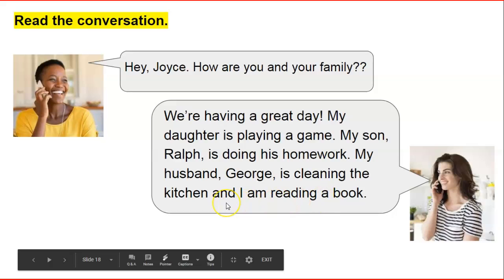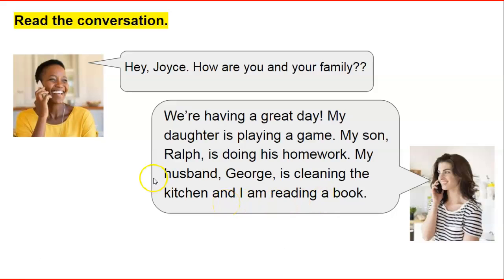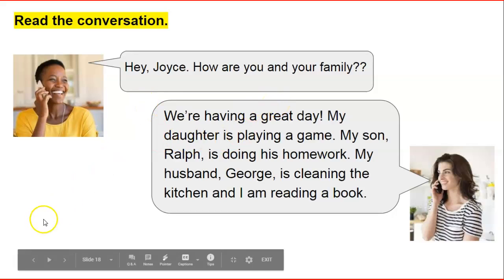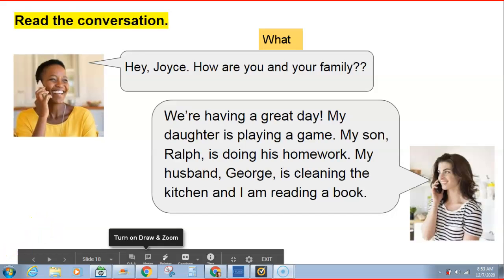Okay, good job. Now, you'll notice in this conversation, they use the present continuous a lot, don't they? So when you look at the conversation, where's the first present continuous verb? Do you see it?